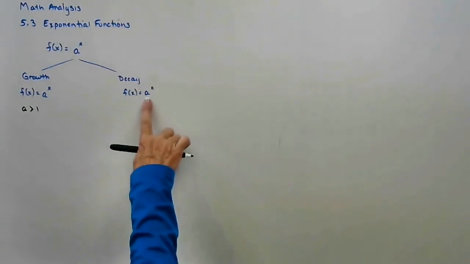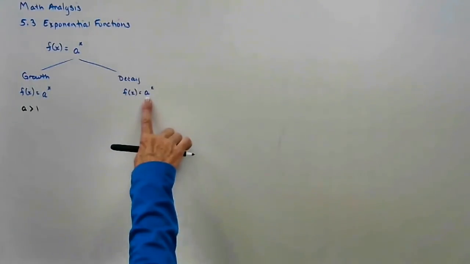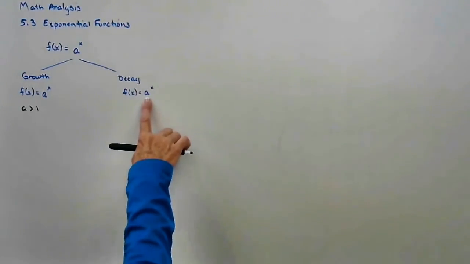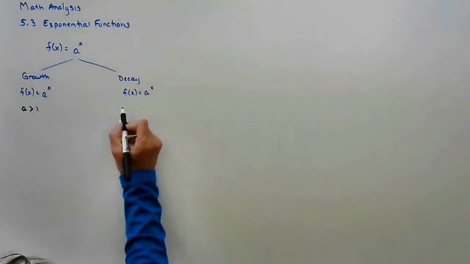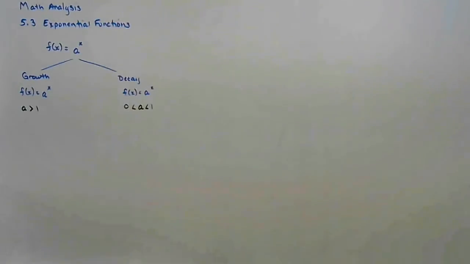For it to be decaying, it's got to be getting smaller. It's got to be decreasing. So this base is less than 1, but it's still positive. So 0 is less than our base, which is less than 1. So think of a positive fraction less than 1. Okay. So the easiest way to take a look at this, and we're going to practice, is